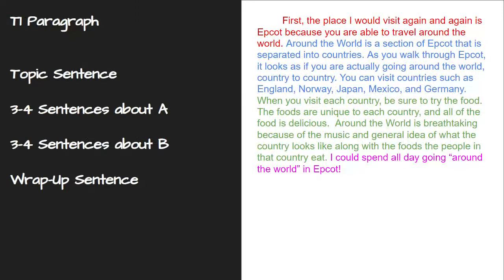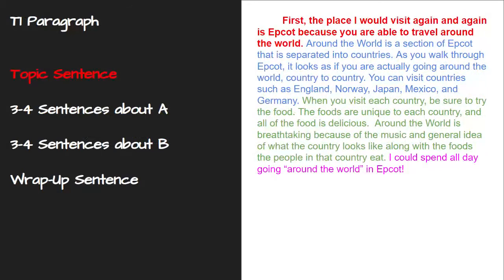So now we know all the parts of the topic paragraph. Once we know the parts, we can write any topic paragraph, whether it's a T1, T2, or T3 paragraph. The first sentence is always called the T sentence or the topic sentence. The T stands for topic.